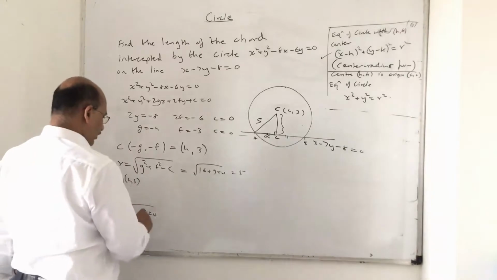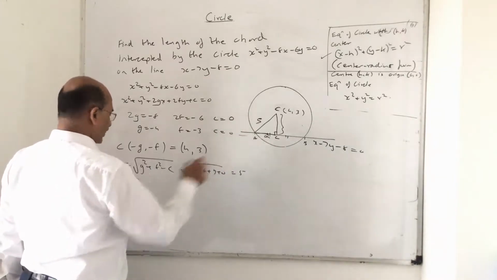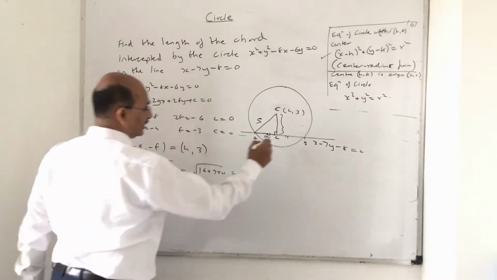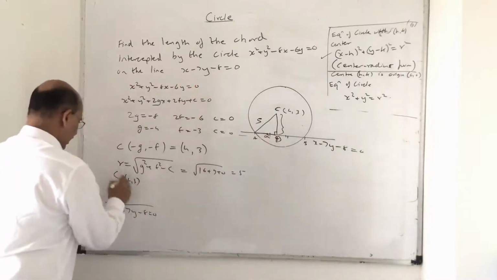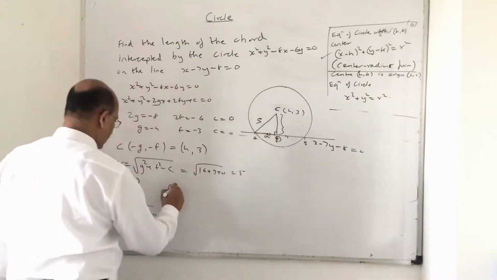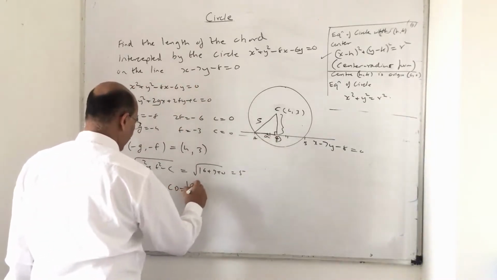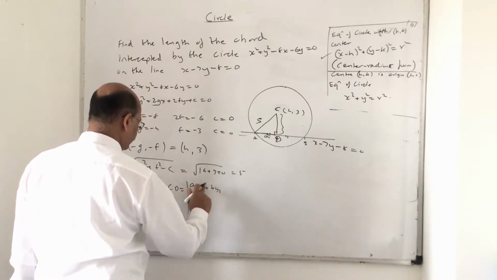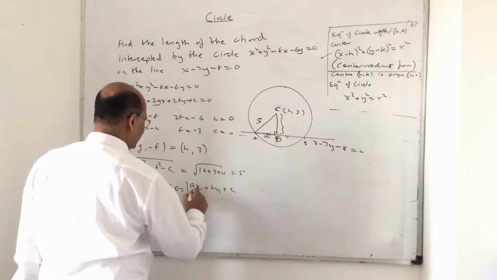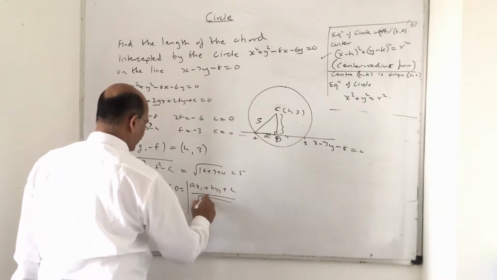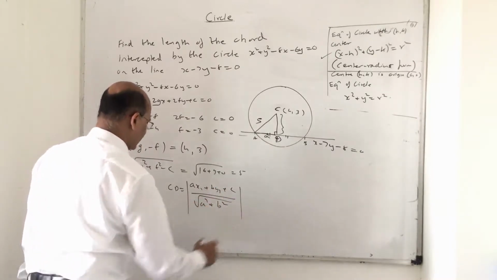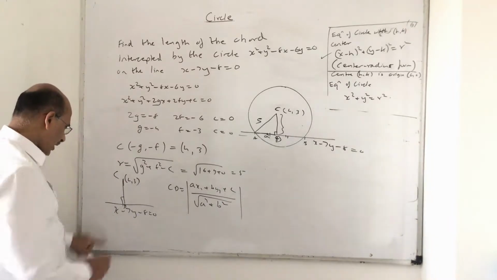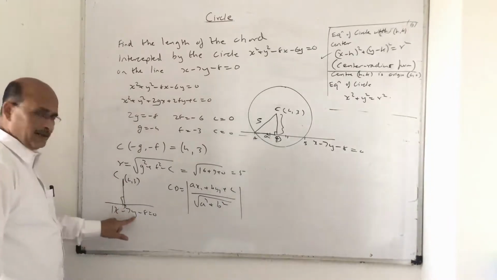Remember what the perpendicular distance formula is? So I'll take this as C, this as D. So CD is what? Modulus of Ax1 plus By1 plus C divided by square root of A square plus B square. Do you remember this? Right? So A and B are the coefficients of x and y.